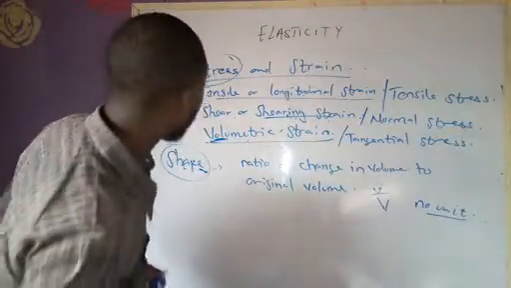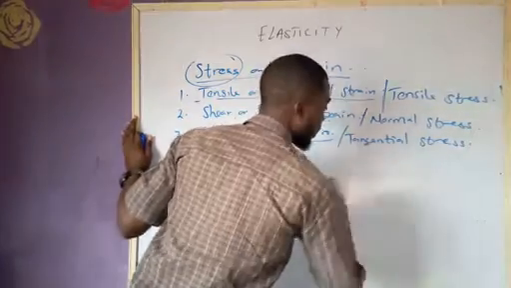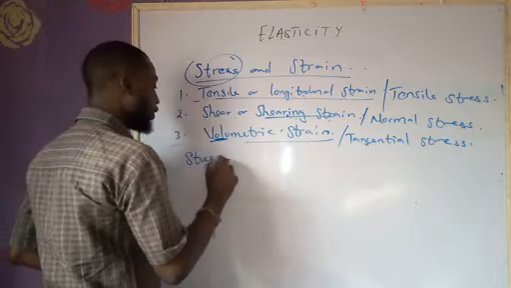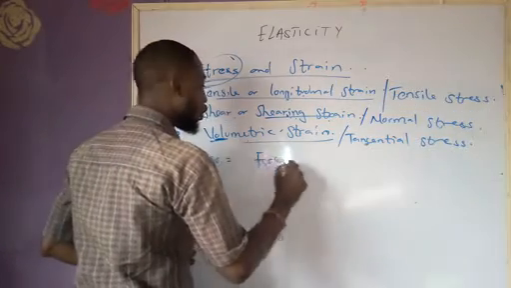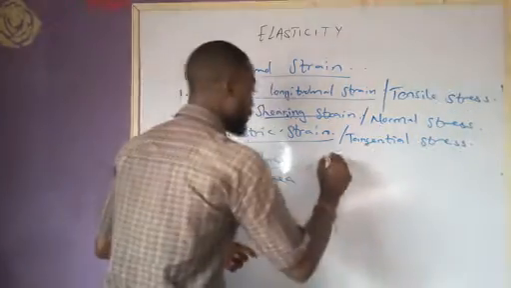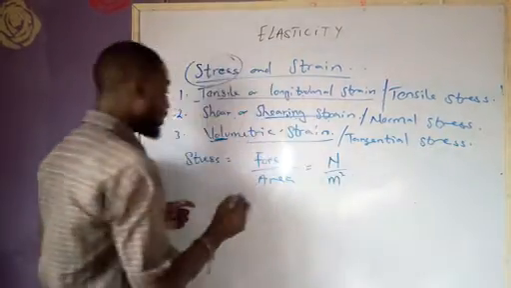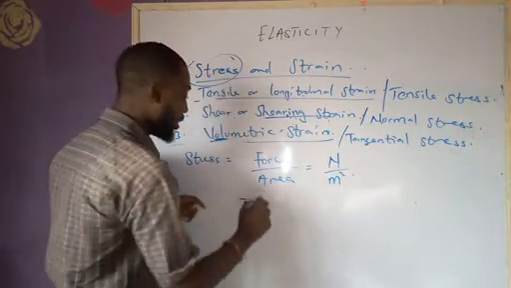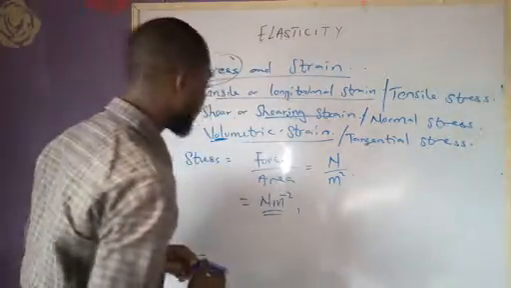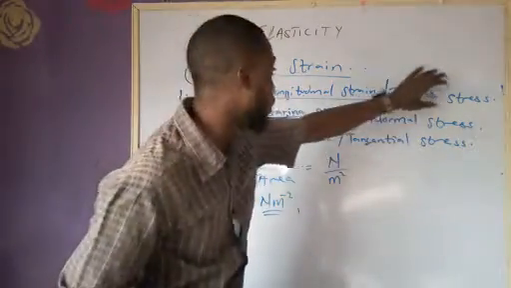What then is our stress? Our stress is simply the ratio of force to area. Stress is simply force over what? Area. Now, our force is measured in Newton. Our area is measured in meter squared, which implies that the unit of stress is Newton per meter squared. The unit of stress is what? Newton per meter squared.